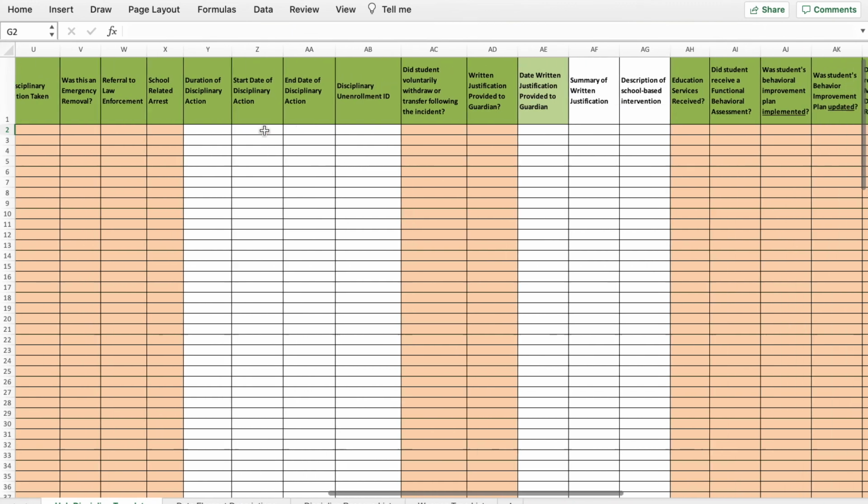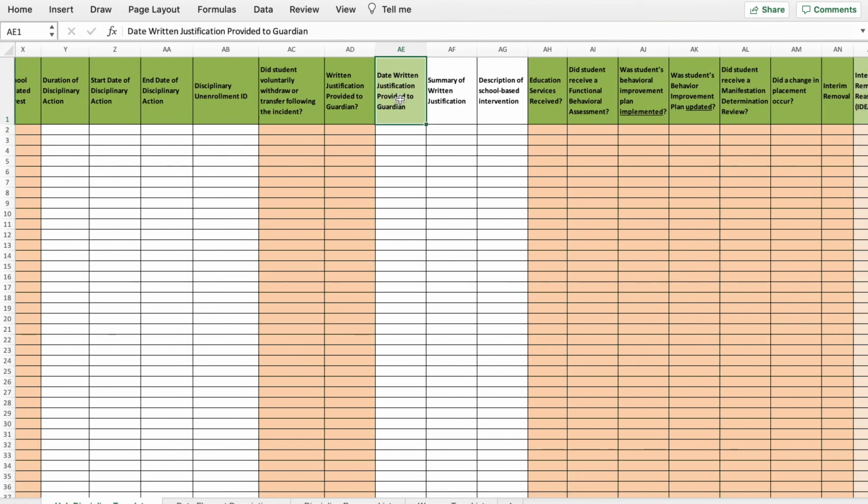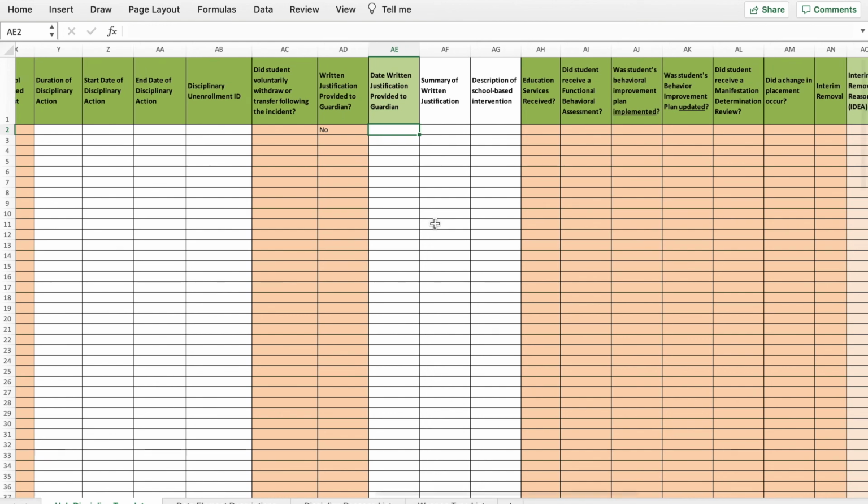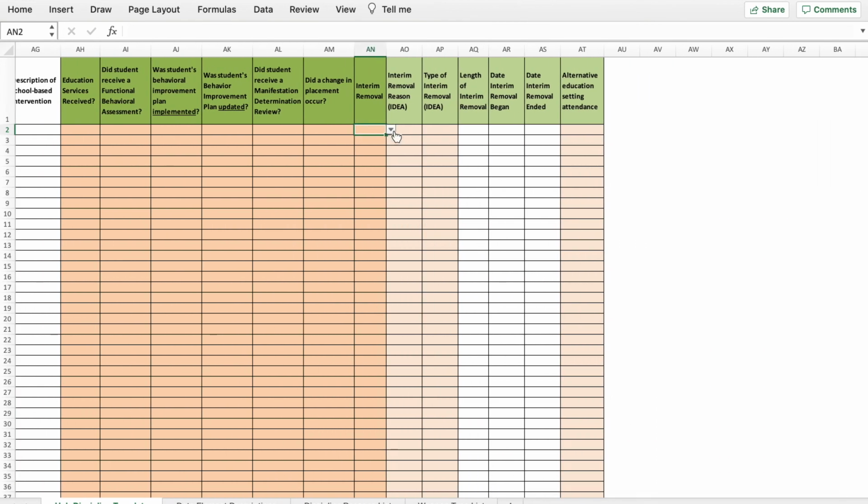You'll see that some fields are light green, like date, written justification provided to parent. That's because it is sometimes required. If you say yes, written justification was provided, then you must provide the date. But if you say no, then obviously there is no date. The same is true over here. If this represents an interim removal, you must fill out all of these light green fields. However, if it's not an interim removal, then you just leave these all blank. That's why they are light green, because they are sometimes required.